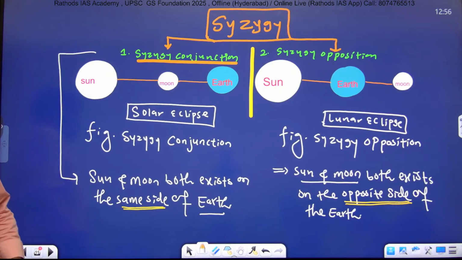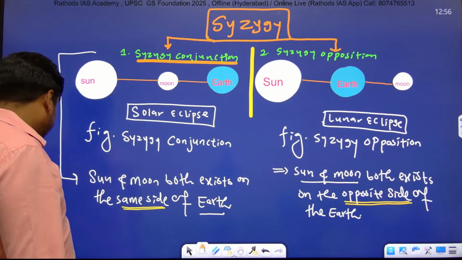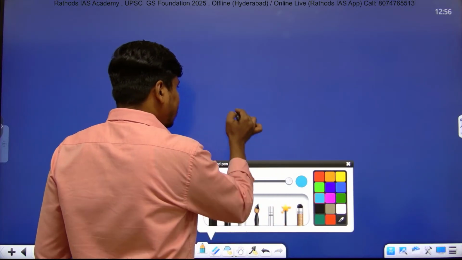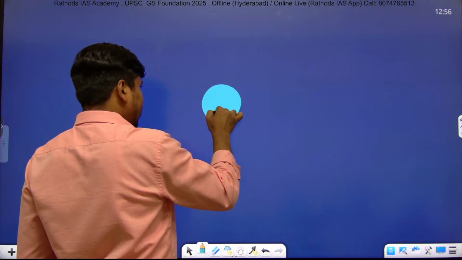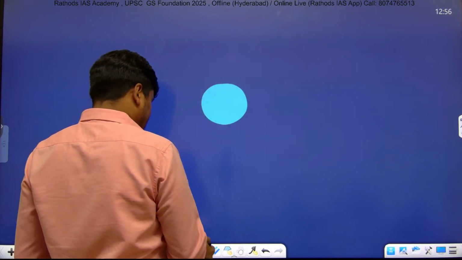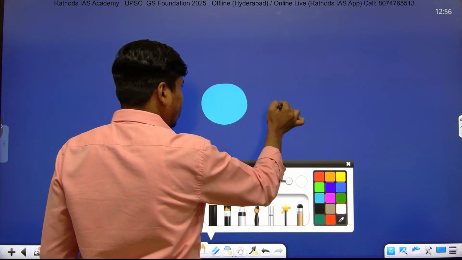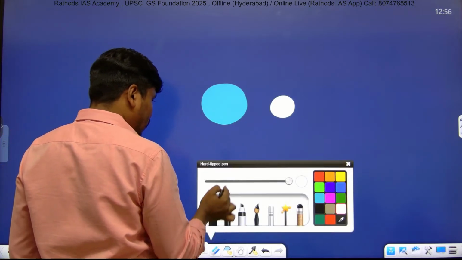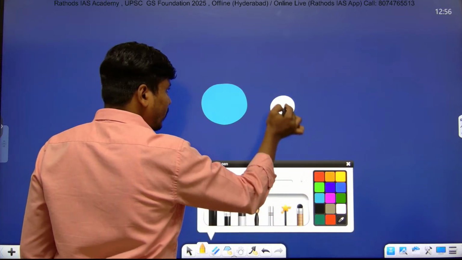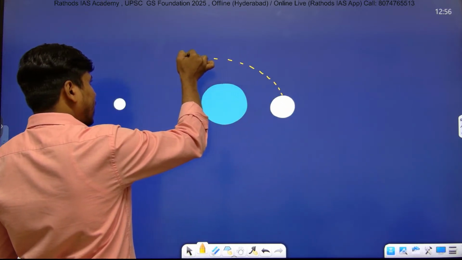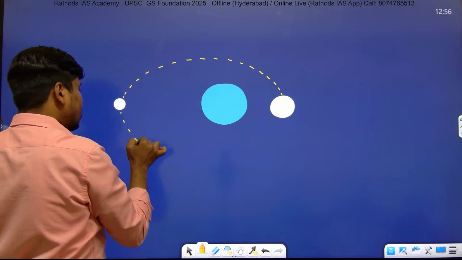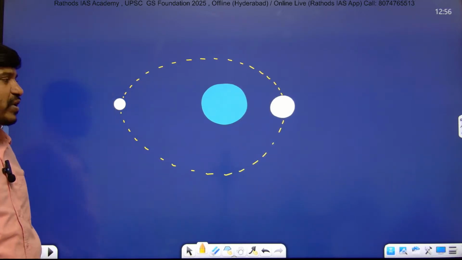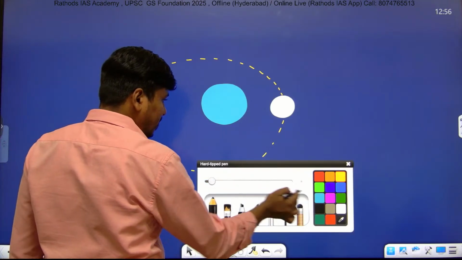Now put the heading, one more important point. Just listen. When the moon is revolving around the earth, this is the earth, right? Because its orbit is like that only, sometimes it comes very close to the earth, and sometimes it goes very far from the earth, right?